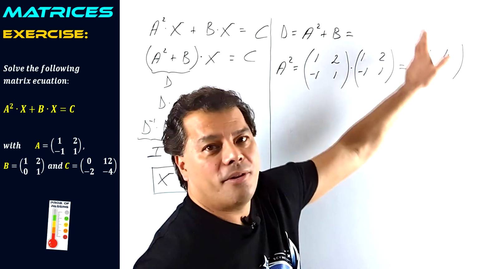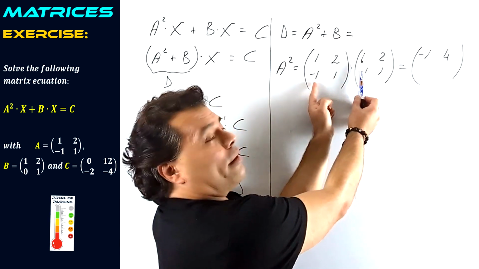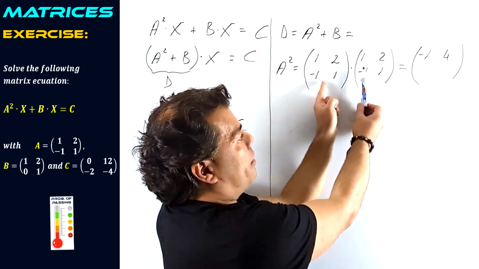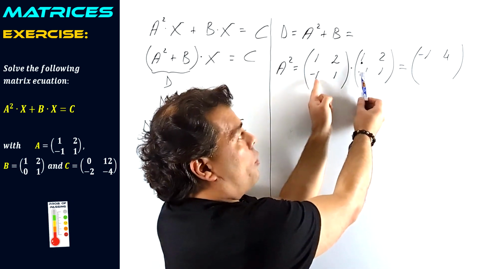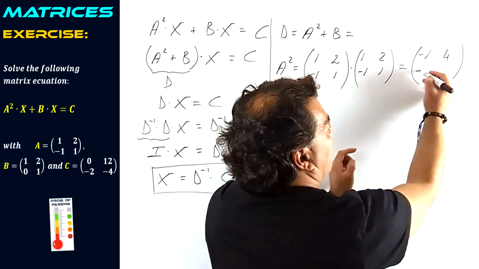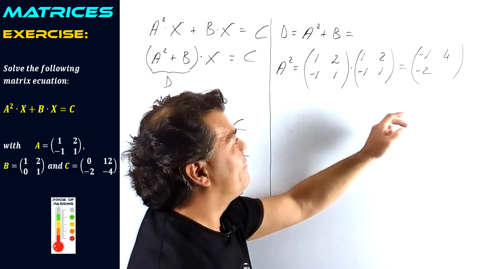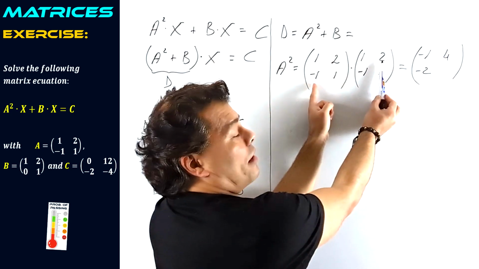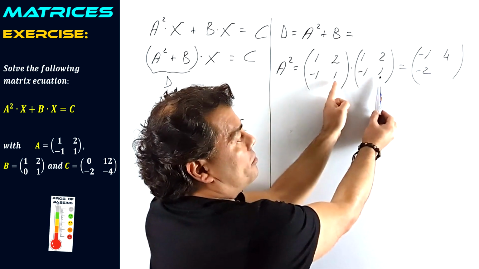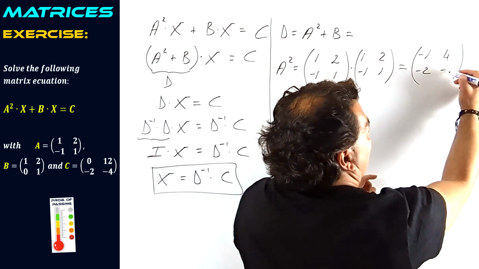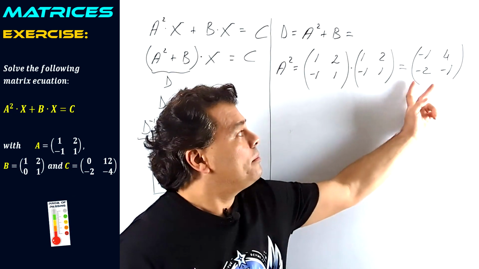Now, row 2, column 1. Negative 1 times 1 is negative 1. 1 times negative 1 is also negative 1. Negative 1 minus 1 is negative 2. And finally, row 2, column 2. This is negative 2, and this is 1. Negative 2 plus 1 is negative 1. Okay? So now it's time to put it there.